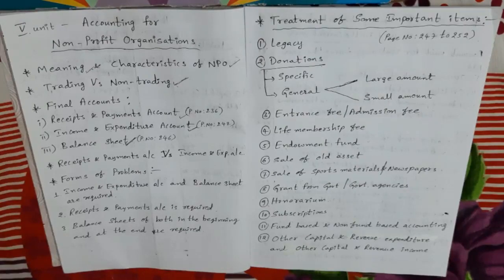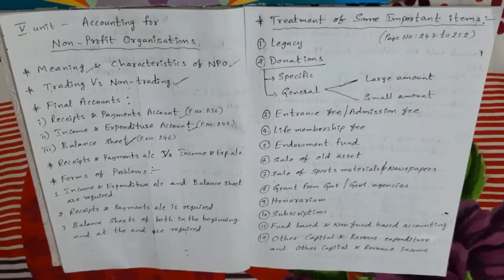My dears, listen once again. In receipts and payments account, there is an opening balance, but in income and expenditure account, there is no opening balance. Closing balance is there in receipts and payments account, but in income and expenditure account, we only get a closing balance, which may be surplus or deficit. If income is more, we get a surplus. If expenditure is more, we get a loss.